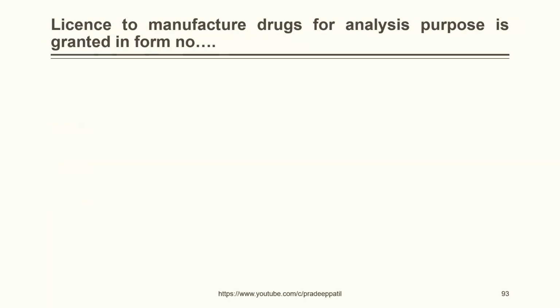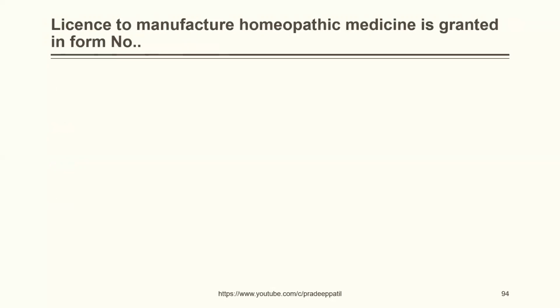License to manufacture drugs for analysis purpose is granted in form number 27, 28, 29, 30. The correct answer is 29. License to manufacture homeopathic medicines is granted in form number 24C, 25C, 26C, 27C.